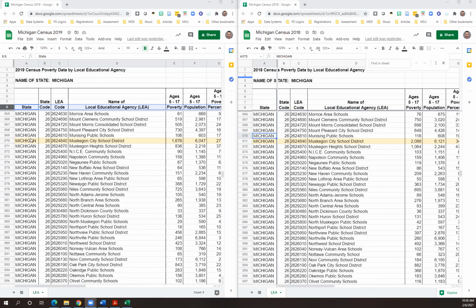And I can see that for this highlighted district, there's less students, that algorithm spit out that there's less students in poverty and less students overall in the population. So that would have a negative effect on that district's formula. Again, I'm not saying that their funding is going to go down, because that really depends on how much is allocated overall as well. But when you get that memo, that is what that's all about. And so what I always recommend is pull the memo up, pull the last 2 years of data up. And I always put that in my January or February communication. I kind of describe that, and I put links to all the data and the memo.